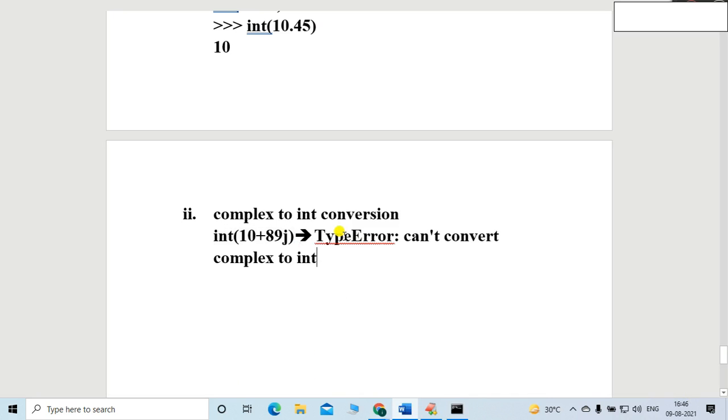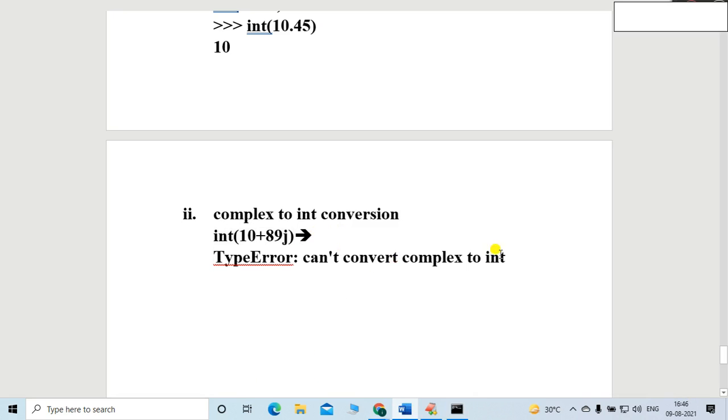What is the conclusion, friend? Type error. There will be the type error: can't convert complex to the integer. Friends, I think it is very clear to everyone, right? So it is not possible to convert the complex into the integer data type. So let me have another example.